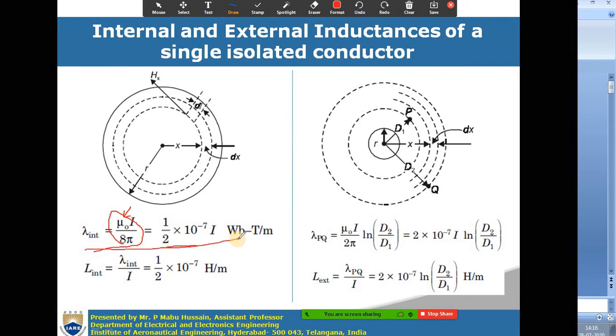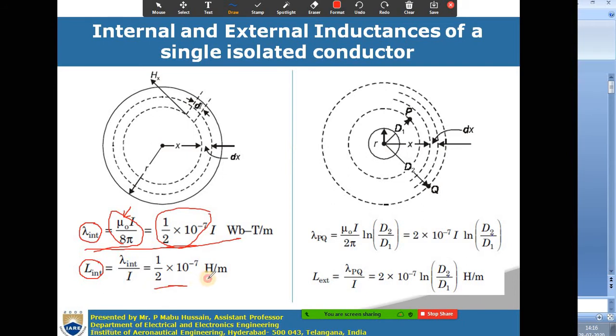The derivation for this expression we have done in the previous class. When you know the internal flux linkages, you can find the internal inductance. The internal inductance is the ratio of internal flux linkages to the total current flowing in the conductor. So this will be lambda internal by I, which is equal to 1 by 2 into 10 to the power of minus 7.